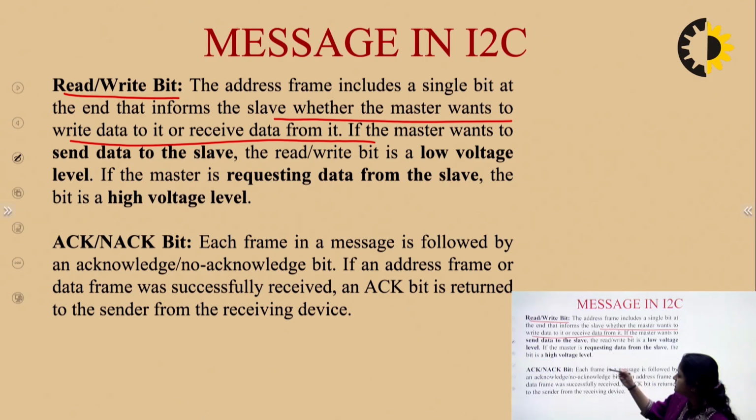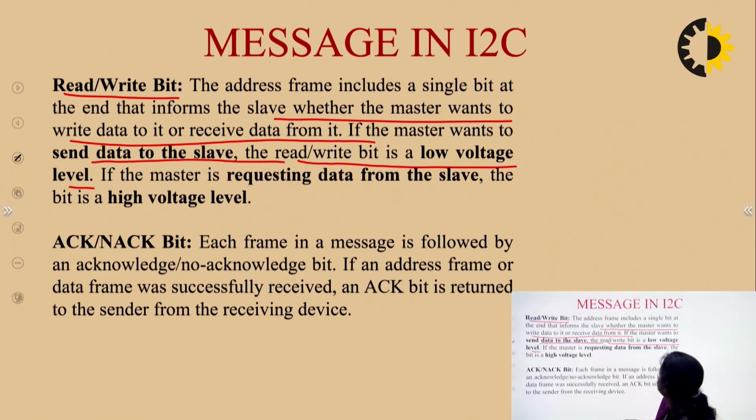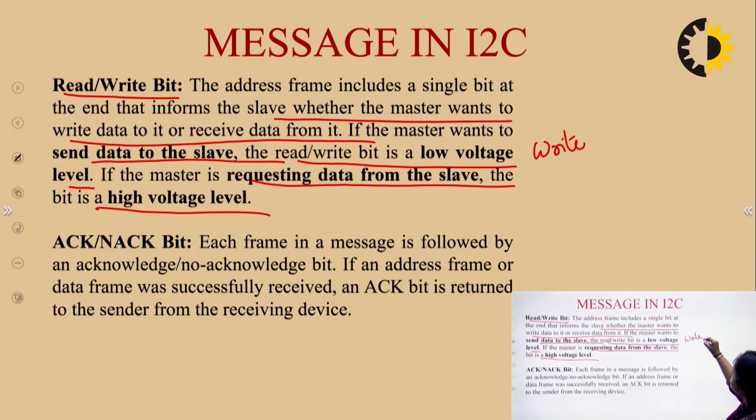So, how will it be read? The read write bit is low voltage level if the master has to send data to the slave. If the master is requesting data from the slave, the bit is high voltage level. Okay. So, if the master device has to perform a write operation, then this read write bit will be low, and if it has to perform a read operation, then this will be active high. Okay, it means this is low voltage level, and this is high voltage level.